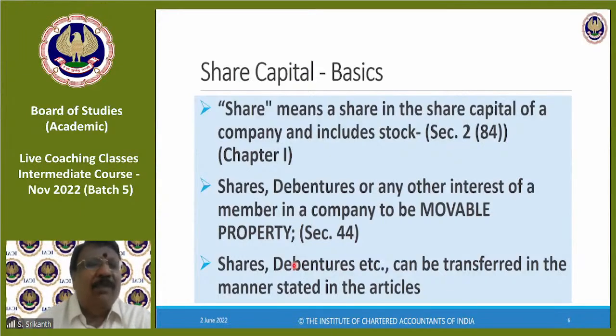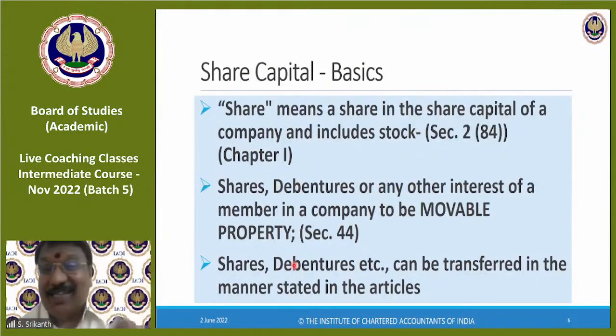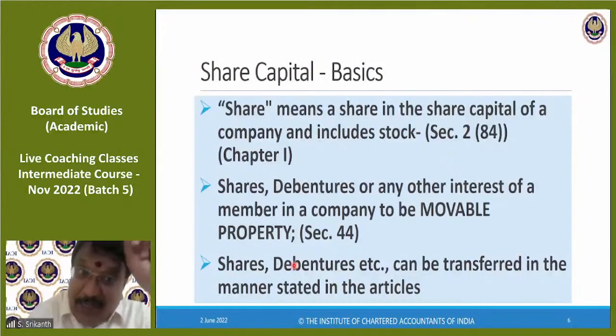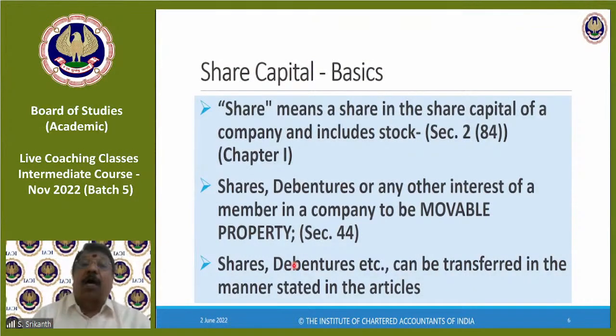Now, important point: when does ownership in movable property get transferred? When does the ownership of a movable property, goods, whatever, how does it get transferred? Movable property is defined in the Sale of Goods Act, correct? Go back to the definition. If you've forgotten it, please go there and you will find that movable property includes stocks and shares. So shares and stocks are movable property. Here again, they confirm it and say shares are movable property.